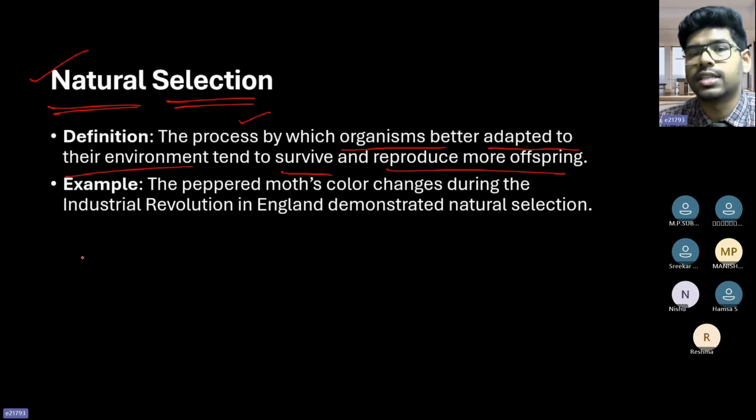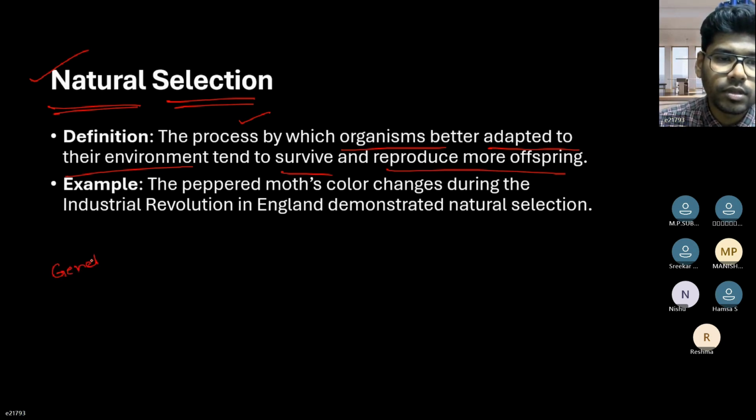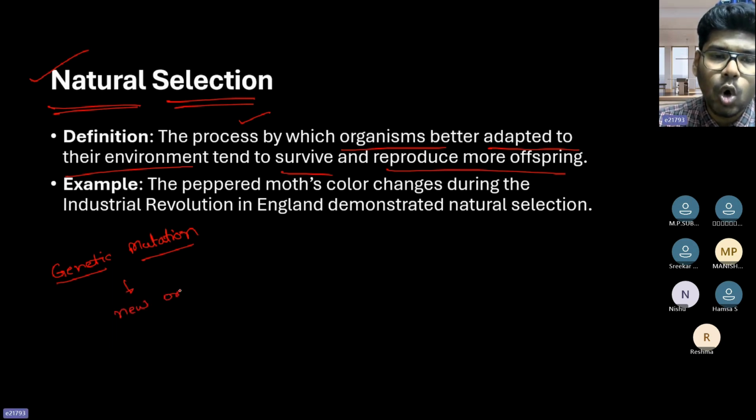As we have discussed in the science and technology class, every time genetic mutation happens, changes in the genetic sequence happen, that creates new mutated organisms, right?